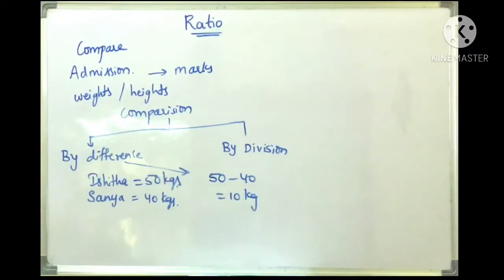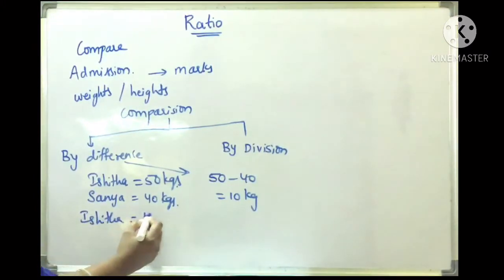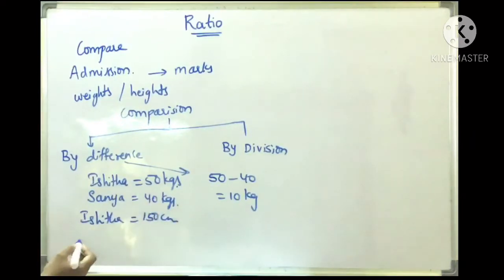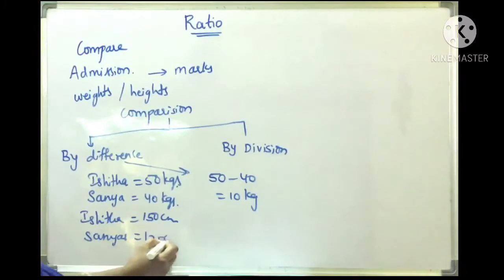Suppose Ishita's height is 150 centimeters, whereas Sania's height is 125 centimeters. Then we can say that Ishita is taller than Sania, because 150 is greater than 125. By how much more?